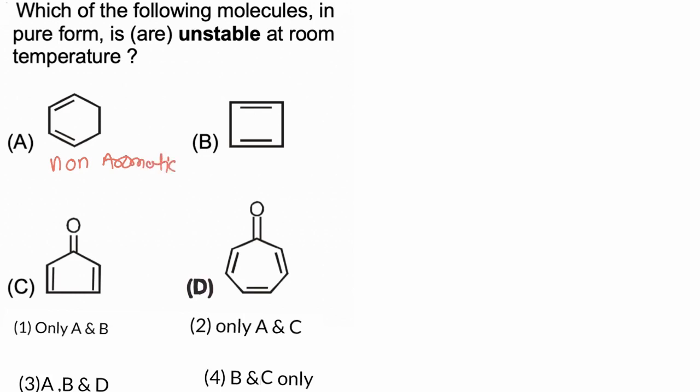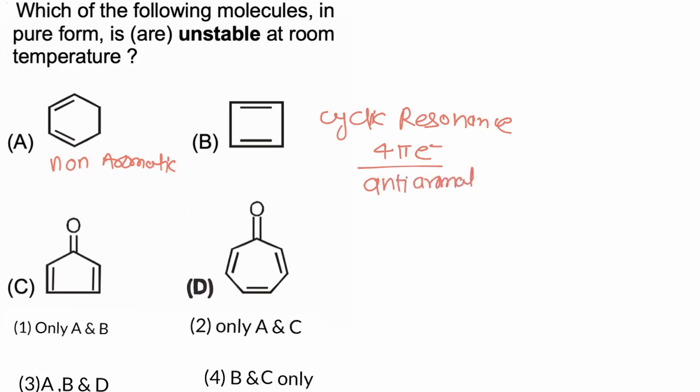Now if we take option B, this molecule has cyclic resonance, and along with cyclic resonance, the molecule has 4 pi electrons. If a molecule has 4 pi electrons, or an even number of electron pairs, then the molecule is anti-aromatic. So this molecule is anti-aromatic.